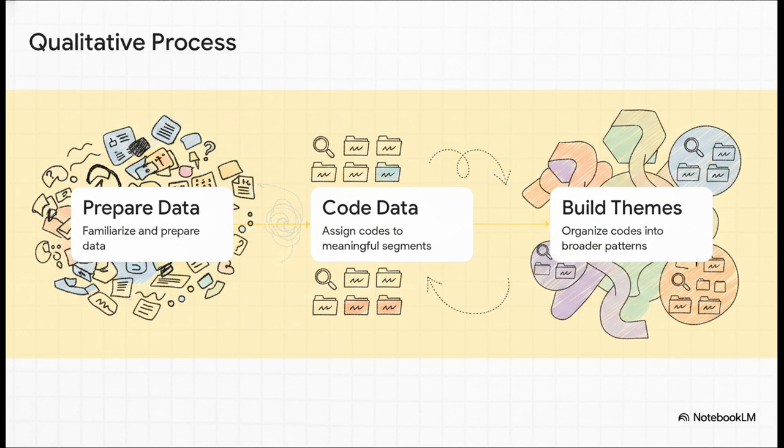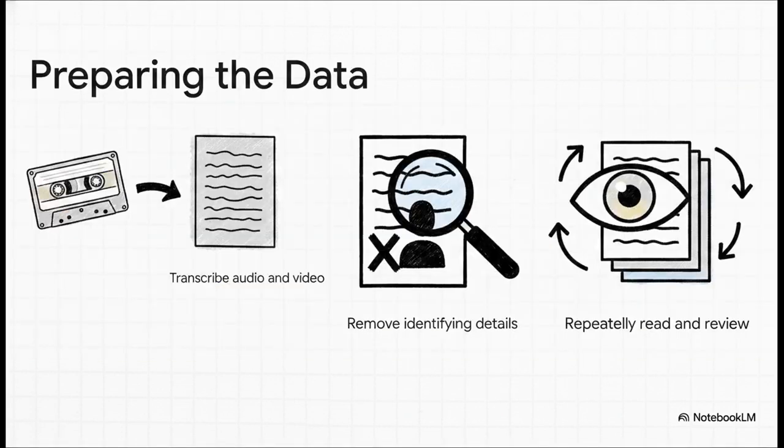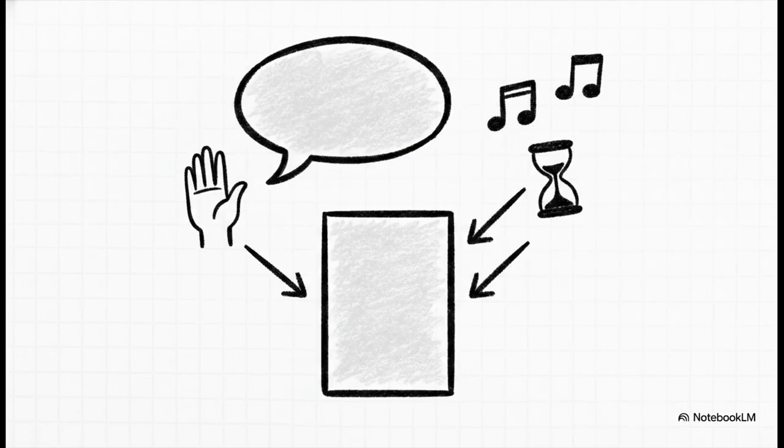So, how does this messy data become credible science? Well, it happens through three highly structured analytical steps. First, researchers prep the raw evidence. They transcribe interviews, scrub identifying details, and totally immerse themselves in context. Even transcribing is an analytical choice. A simple pause or a heavy sigh might be crucial evidence.